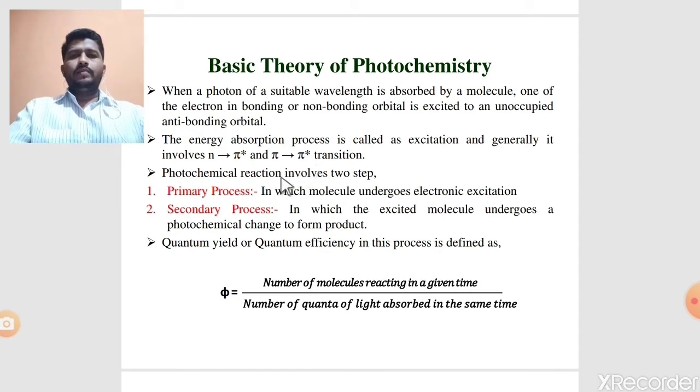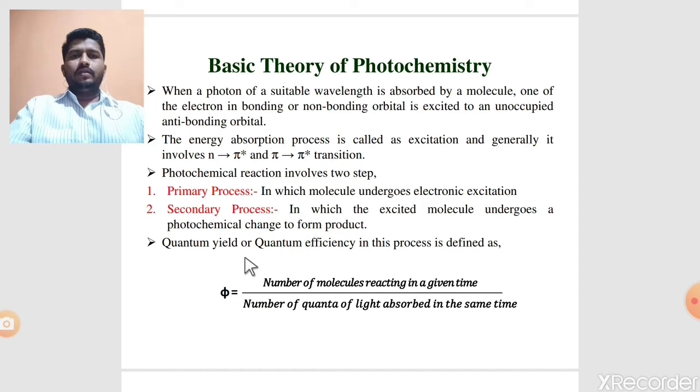Basically, the photochemical reaction involves two steps. Number one is the primary process and number two is the secondary process. In the primary process, the molecule undergoes electronic excitation, meaning there is only absorption of light radiation and excitation of an electron from the ground state to the excited state. But in the secondary process, the excited molecule undergoes a photochemical change and is converted into the final product.